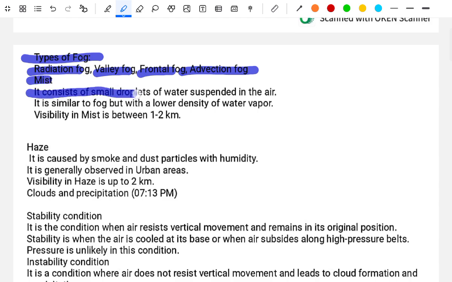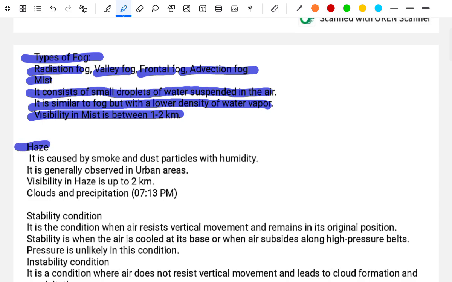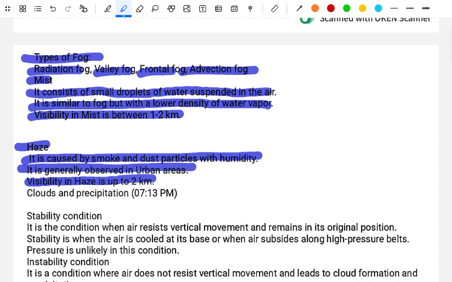Mist. It consists of small droplets of water suspended in the air. It is similar to fog, but with a lower density of water vapor. The visibility in mist is between 1 to 2 kilometers. Haze is caused by smoke and dust particles with humidity. It is generally observed in urban areas. The visibility in haze is up to 2 kilometers. The cloud and the precipitation.